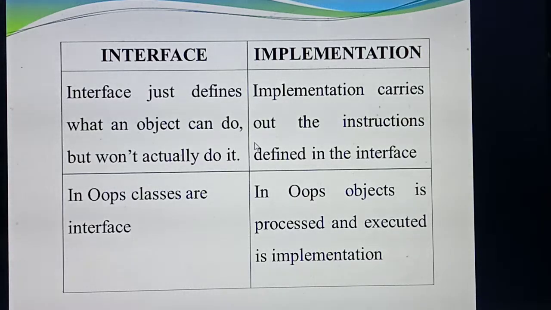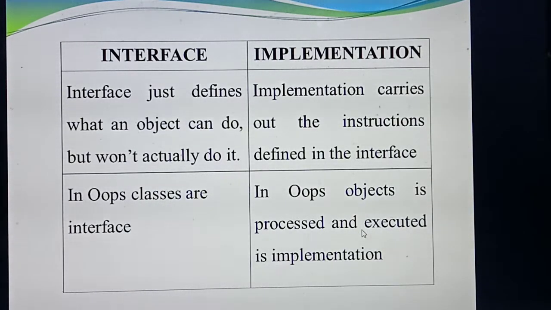Then the second point. In object-oriented programming language, class is the main concept of interface. I already said, inside the class it will explain only the functions. So in object-oriented programming, the important concept for interface is classes. But for implementation, the important concept is objects.